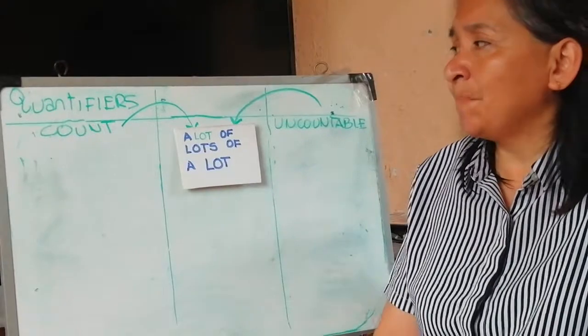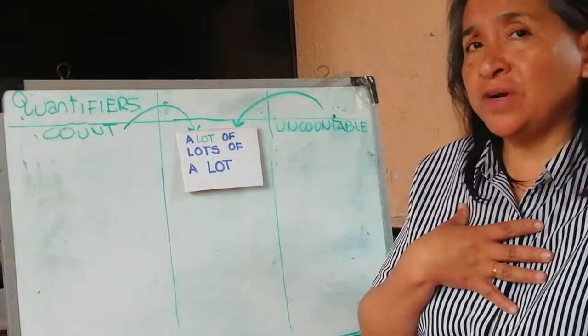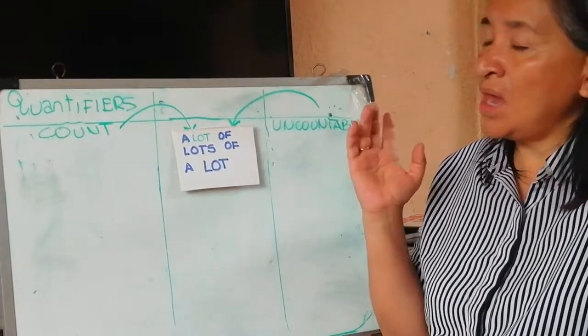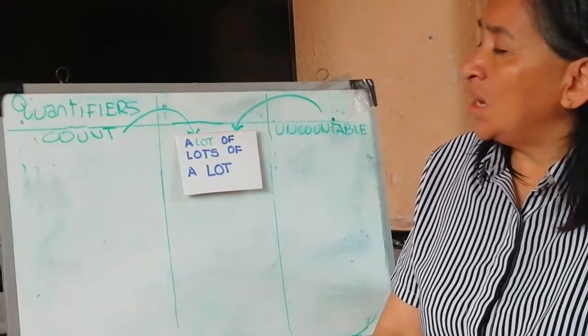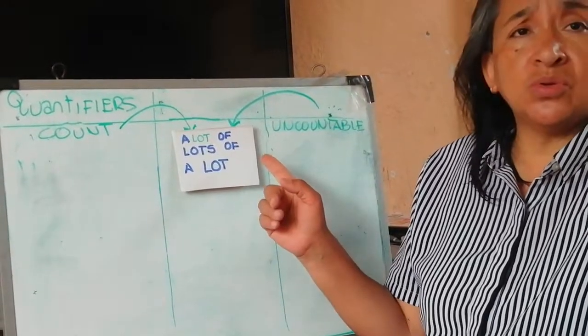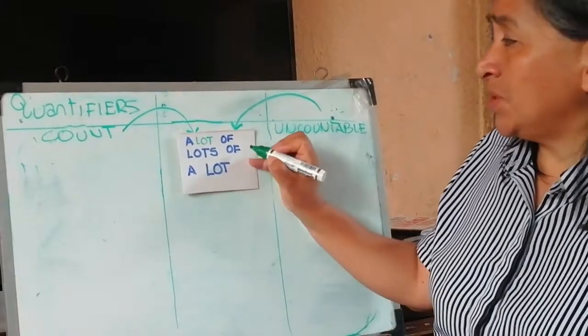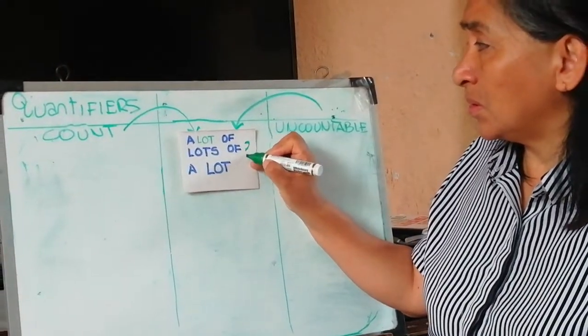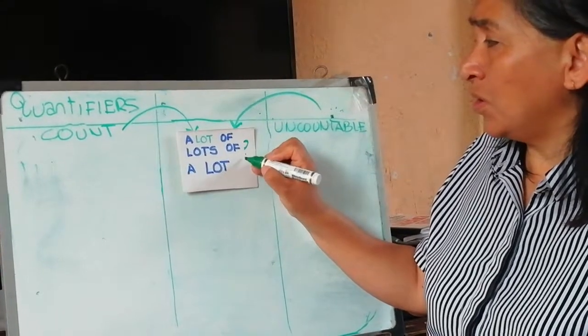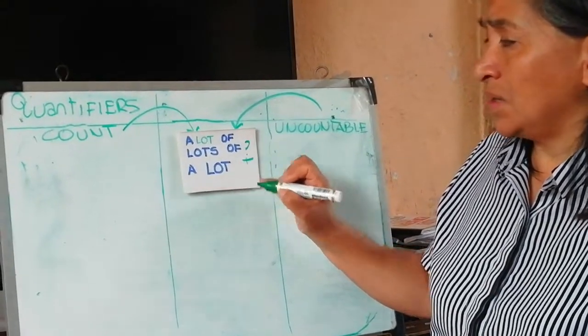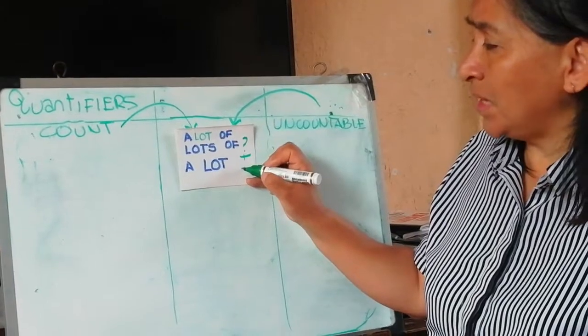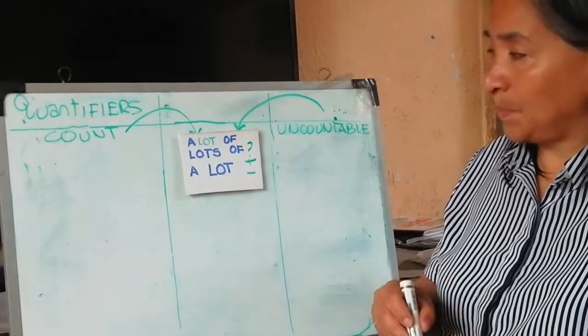For example, I can say I have a lot of friends, or I can say I have a lot of money. We can use these quantifiers for questions, for affirmative sentences, or negative sentences.